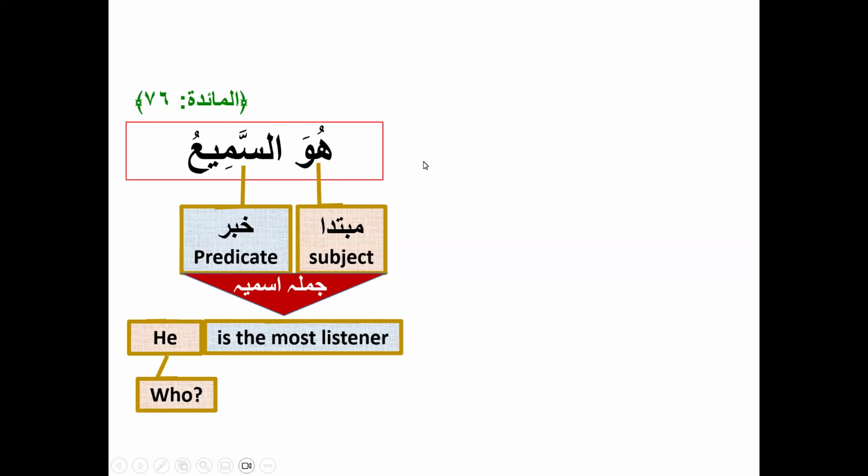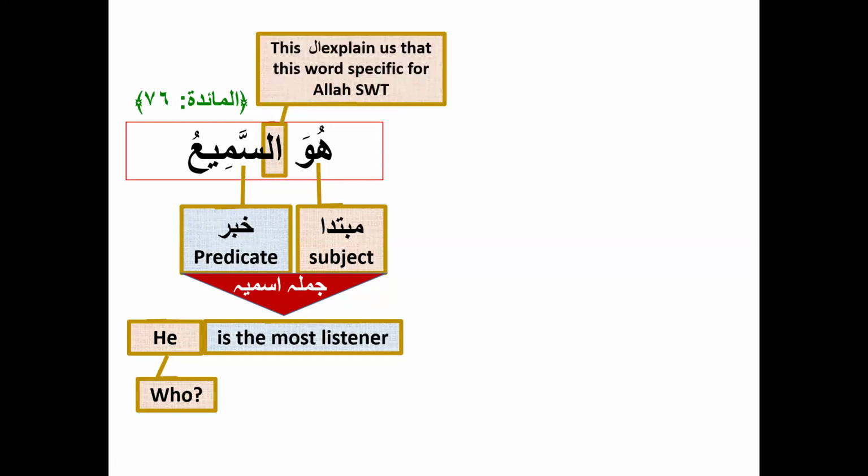This al explains to us that this specific word is for Allah subhanahu wa ta'ala. That's why in this situation the khabar can come as a marifa. The khabar can come as a marifa if we don't know who this ayah is about. If it is just huwa, we can use it for any person.